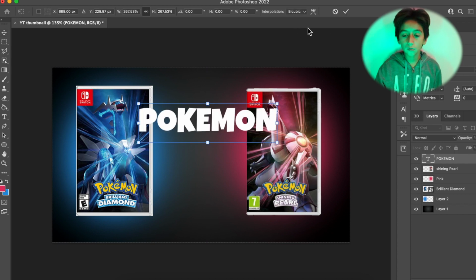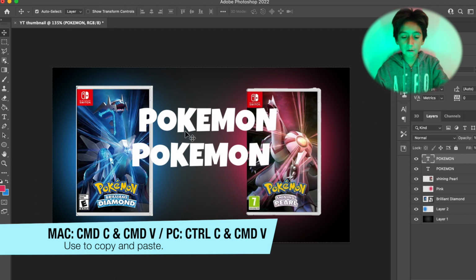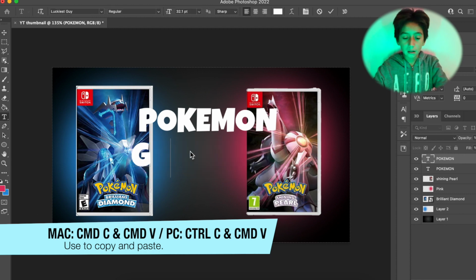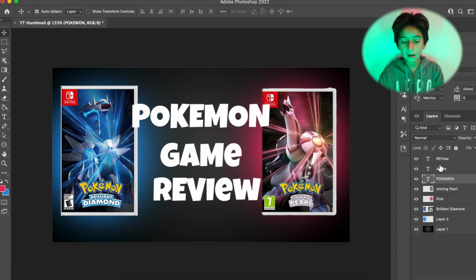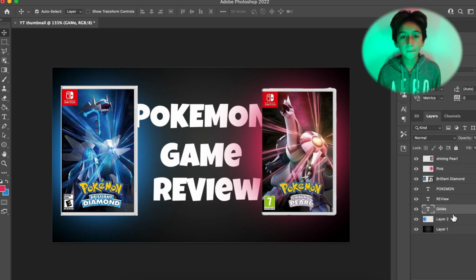I'll put a link in the description there so you can find free fonts to use in your project. Remember to keep holding shift when you're resizing. Command C to copy and Command V to paste. And to move it behind the case, you just have to drag it and put it underneath. And remember, whatever text or image you want in the front goes on the top of the layers, and whatever you want in the back goes on the bottom of the layers.